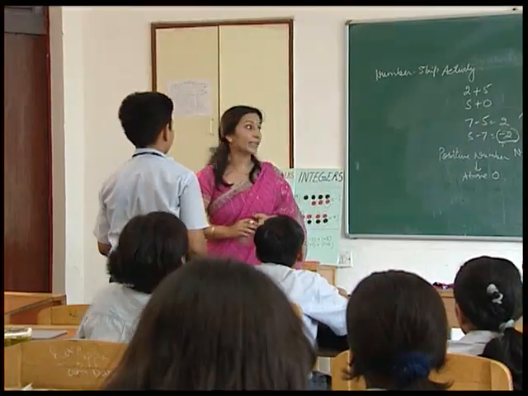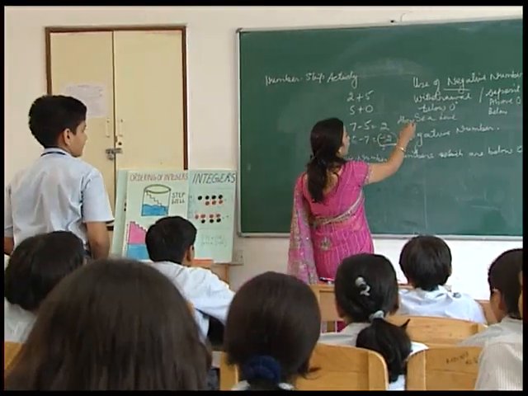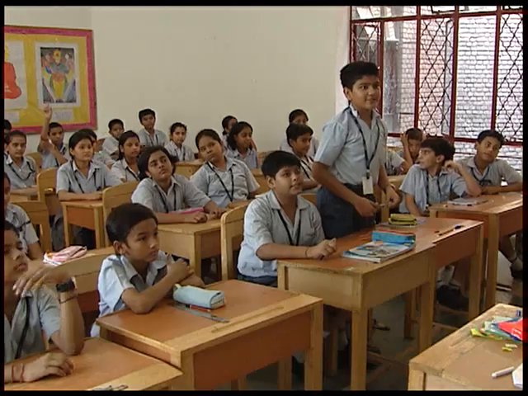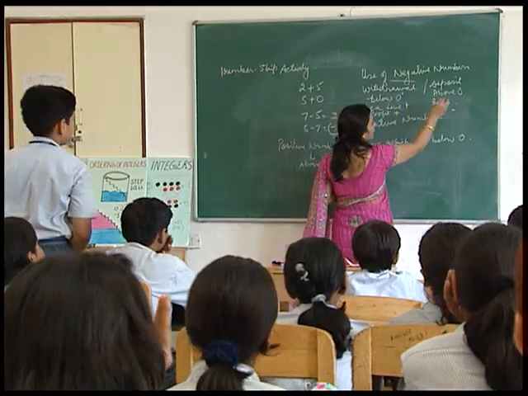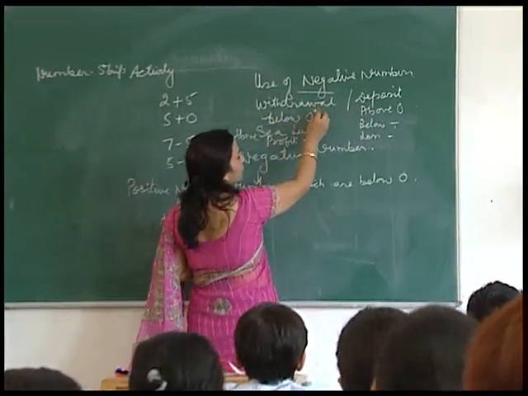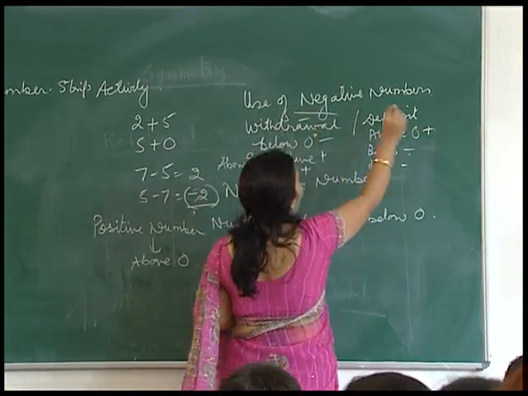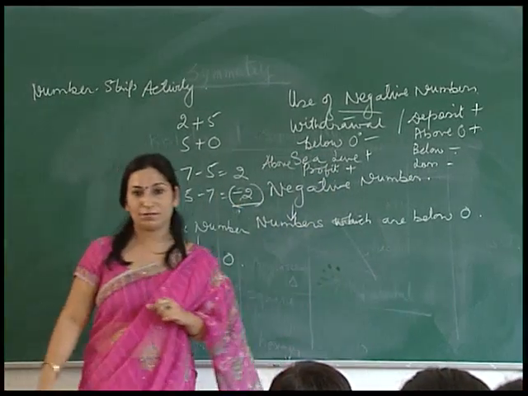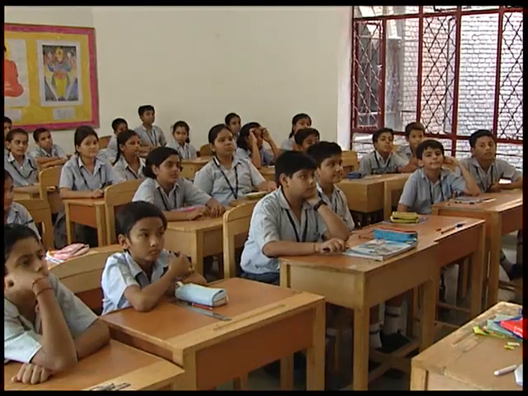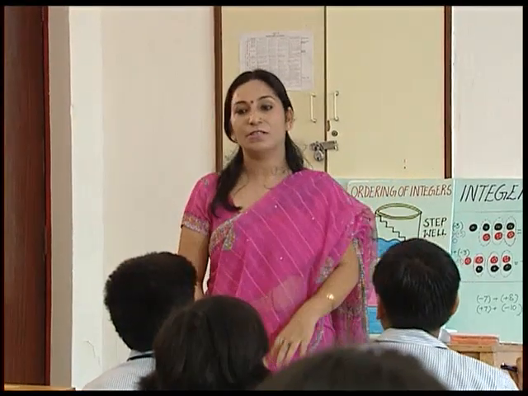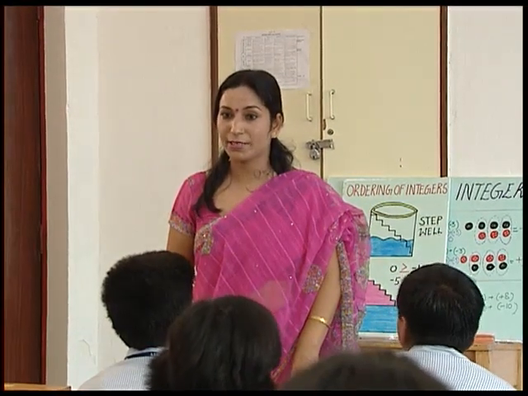Anything else? Profit and loss. We can also use it in profit and loss. Profit is plus and loss is minus. So above is plus, below is minus. Below 0 degrees Celsius will be minus, above 0 degrees Celsius will be plus. Withdrawal will be minus, deposit will be plus. So we use negative numbers in our daily life in so many situations. Alright?